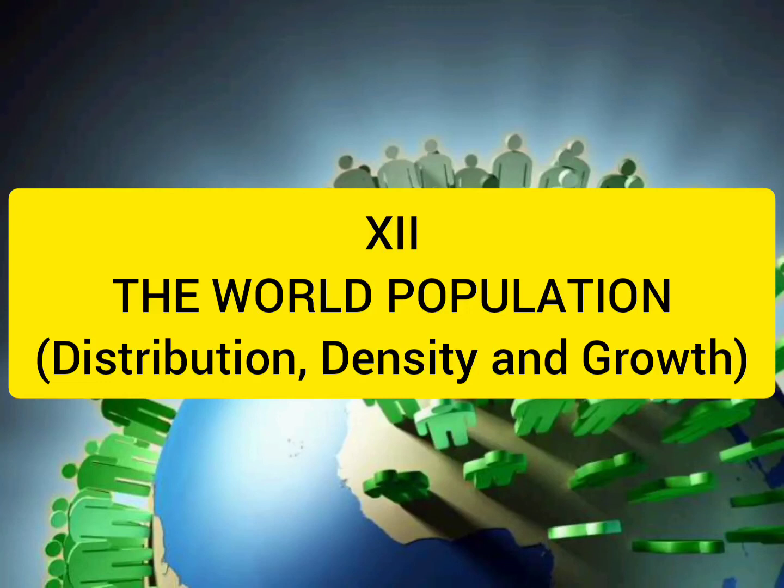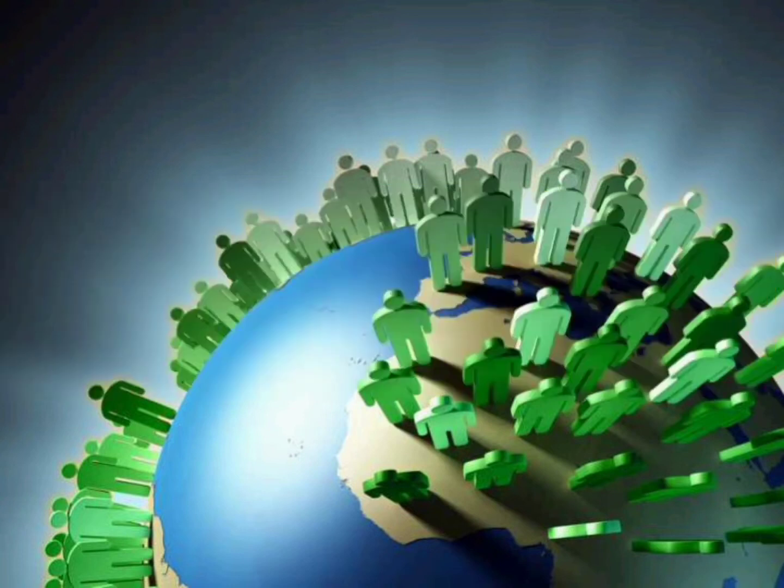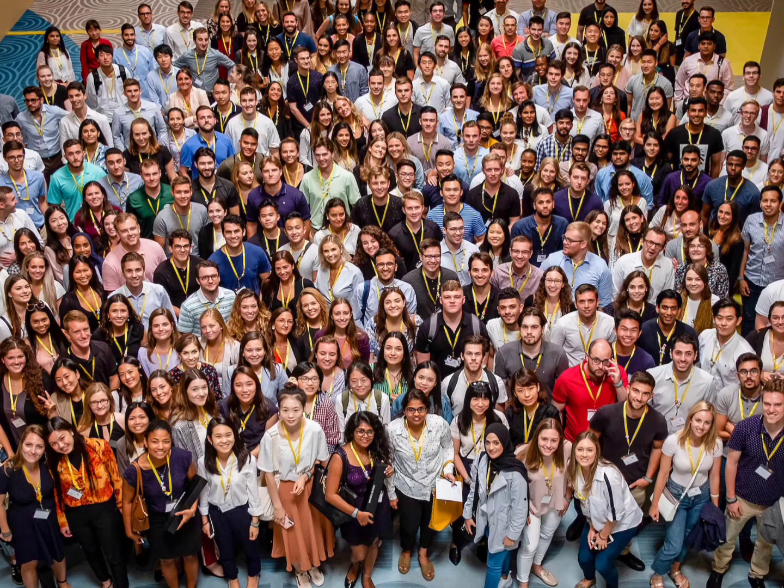Class 12. Today I am going to teach you Chapter 2, the World Population, Distribution, Density and Growth, from the book Fundamentals of Human Geography. Students, the people of a country are its real wealth. Ultimately, a country is known by its people.